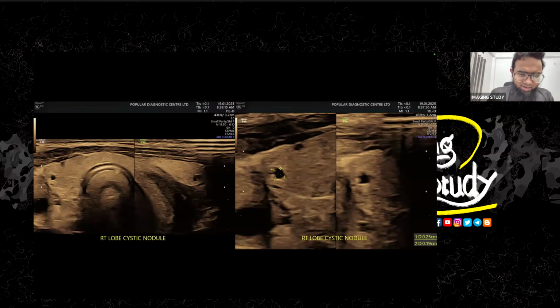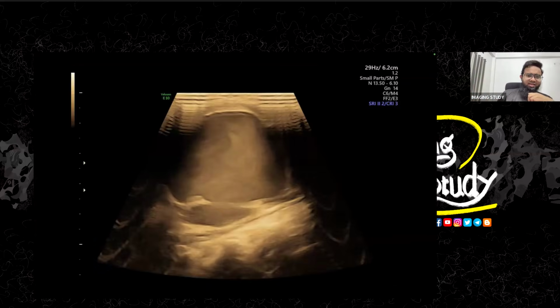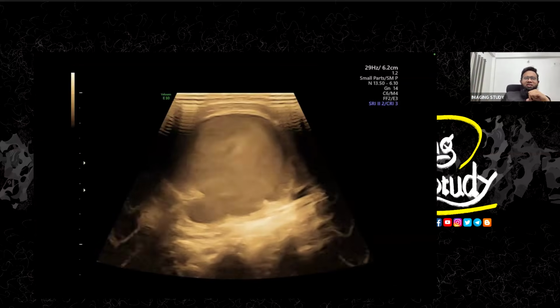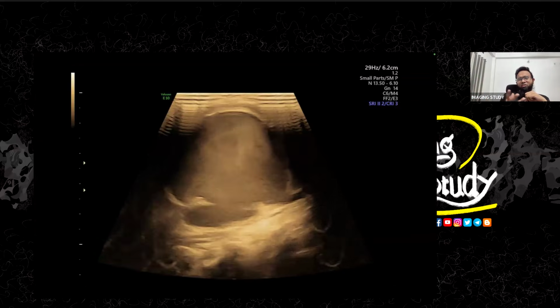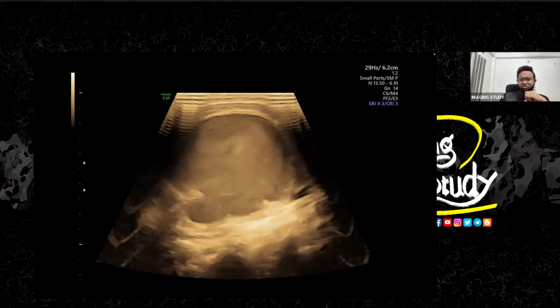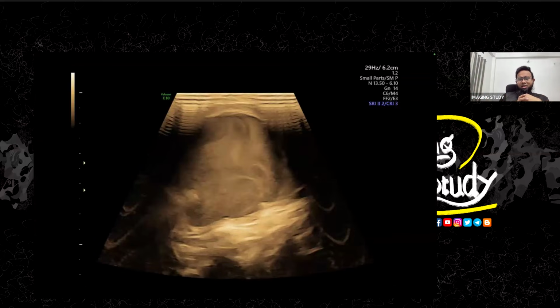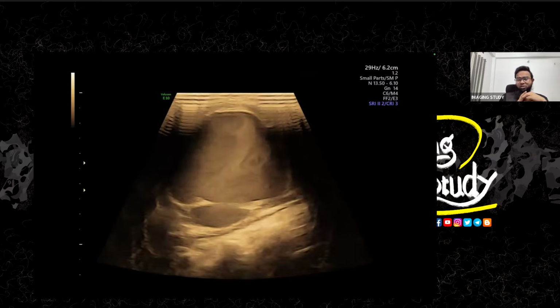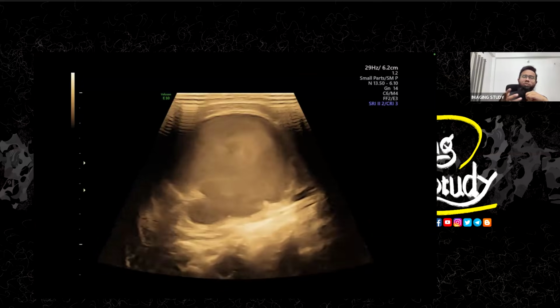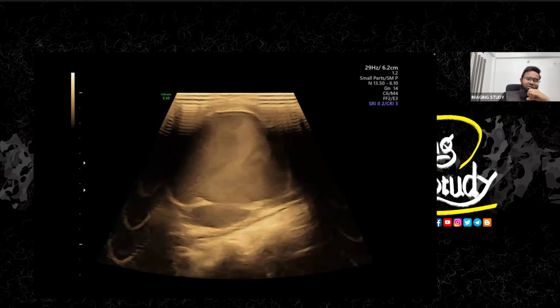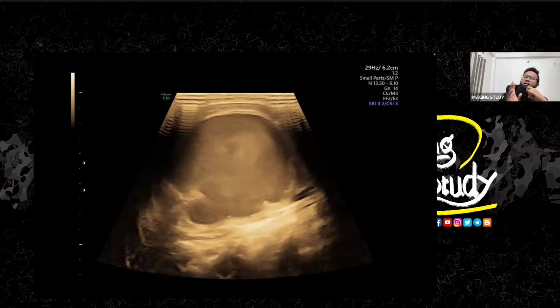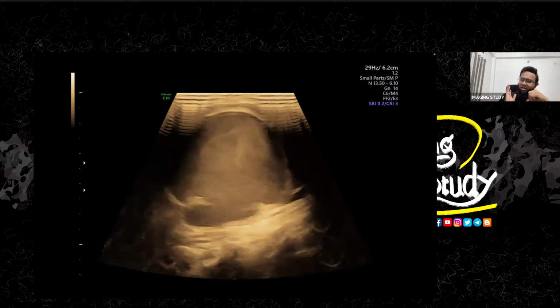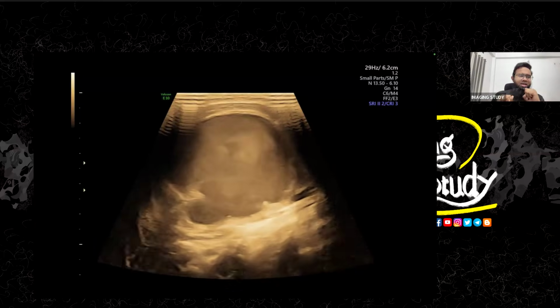So let's look at the main finding, which we have already seen at least a glimpse of. So let's look there. So this is the lump. You can see we have put the transducer over the lump. This is a linear transducer view, high frequency view, and you can see swirling of the blood within this structure. So there is a pulsatile movement going on here. With this feature, you can easily say that this is a vascular lesion, definitely.